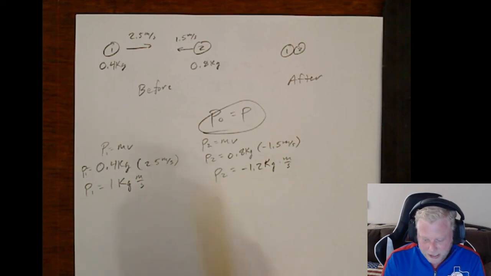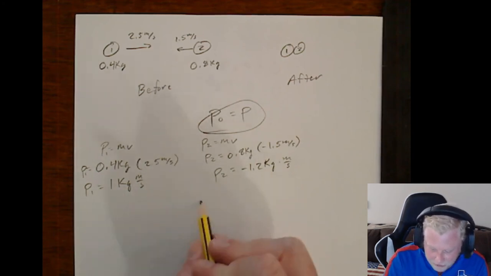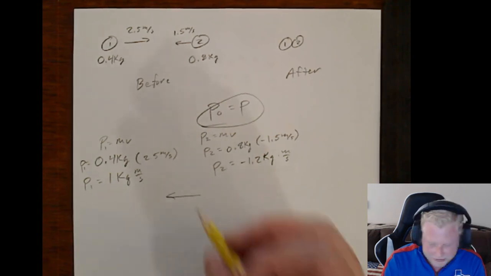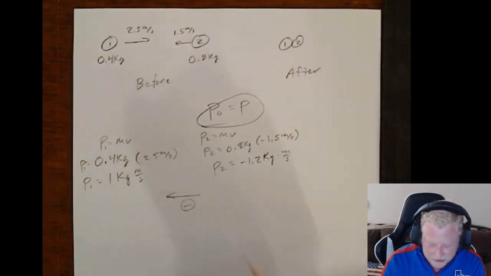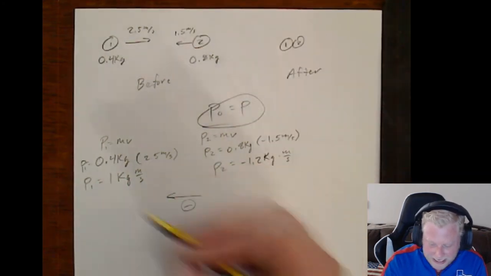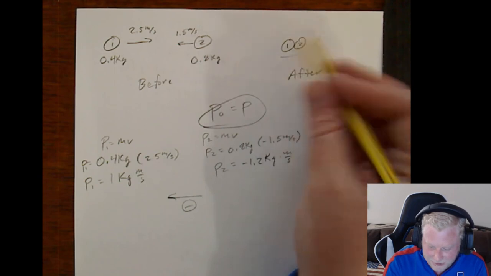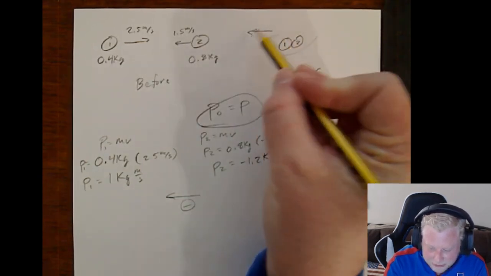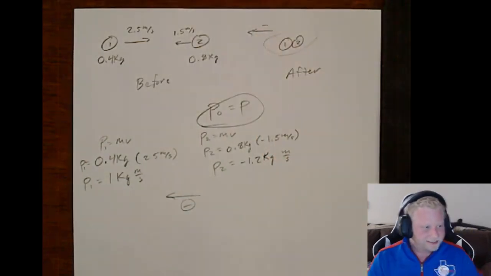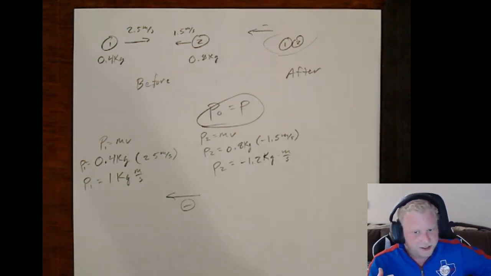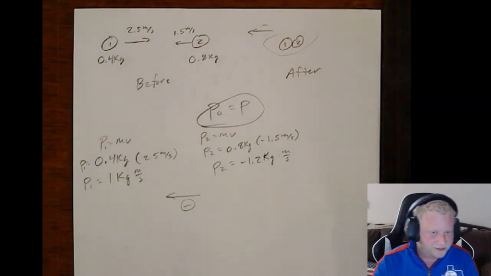So we know by looking at this that overall there's an initial momentum in the negative direction, right? So we know that if it initially has negative momentum, its final momentum also has to be negative, right? Unless some outside force came in and delivered an impulse. So we know that the objects have to be moving to the left.